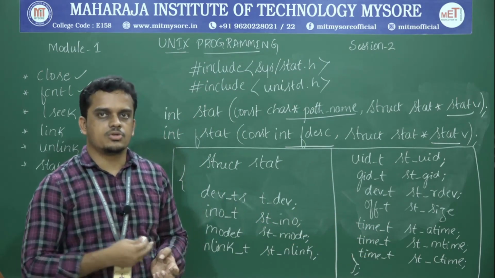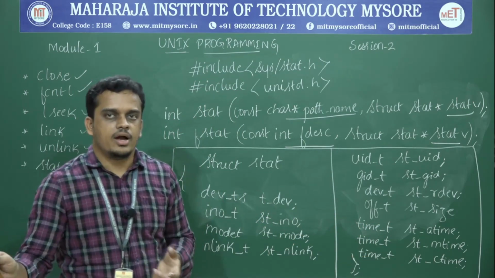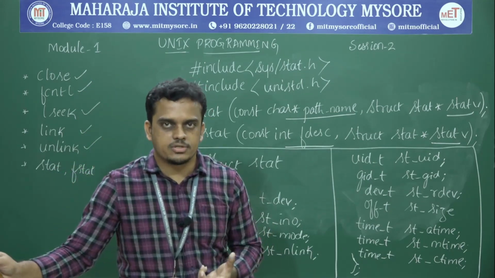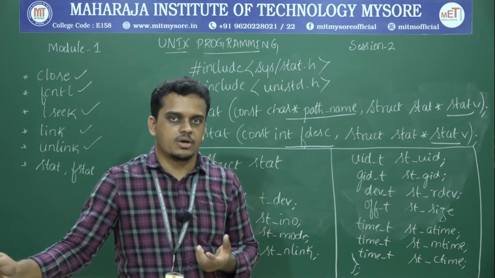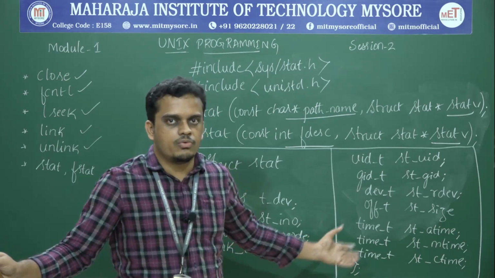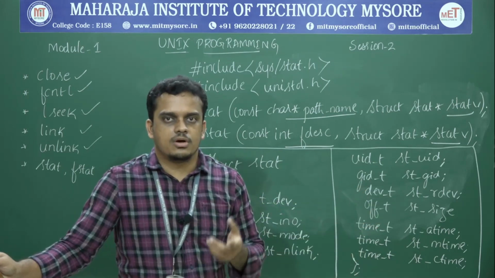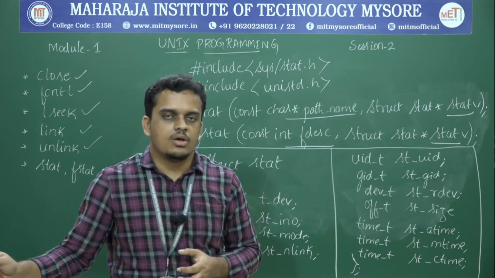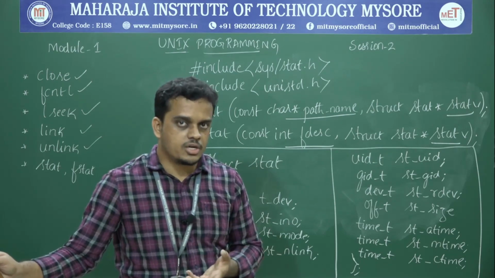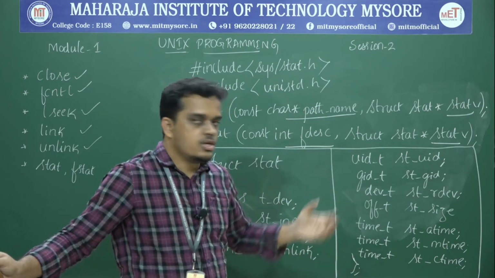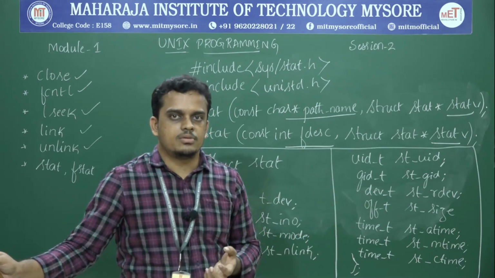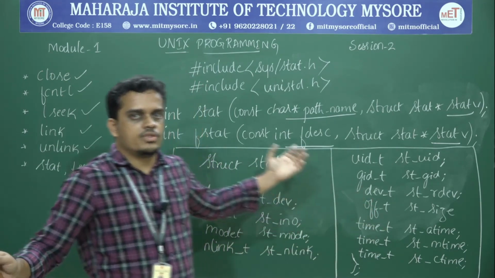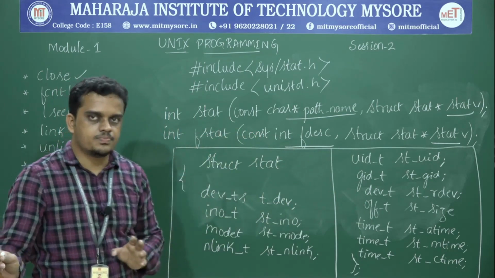All these correspond to the different attributes of a file, and the address of this structure will be written to the calling process, and that calling process can make use of any of these attributes for the appropriate operation on the given file, whether it is trying to access the contents of the file, or it is trying to change the modification time, or else it is trying to change the user ID or group ID. All these things can be performed by retrieving the values with the help of the structure called statv with the help of stat and fstat.